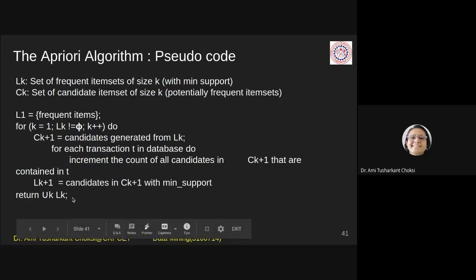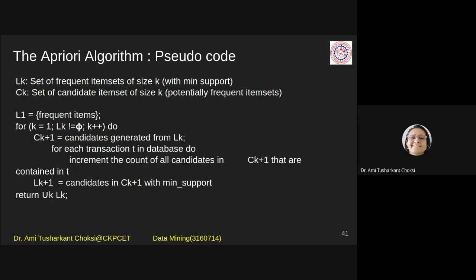What we say is that we have to find the count. The whole database we are scanning, we are finding the count of all the candidates. Whatever the items are, we are finding the count of all the candidate items, right? We are not saying only items, because at the first level individual items are there, and after that we have the candidate itemsets.